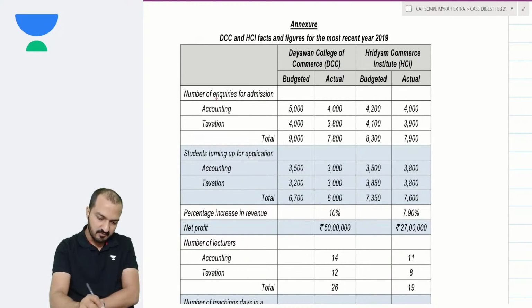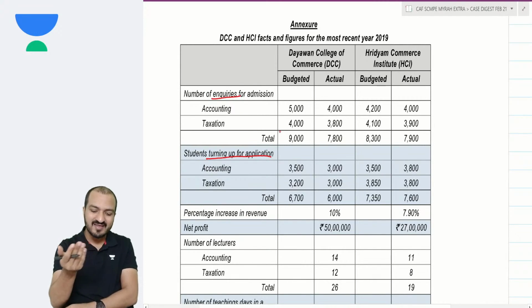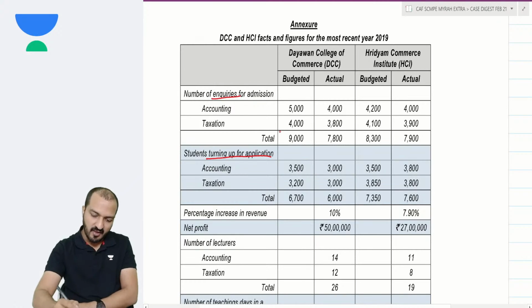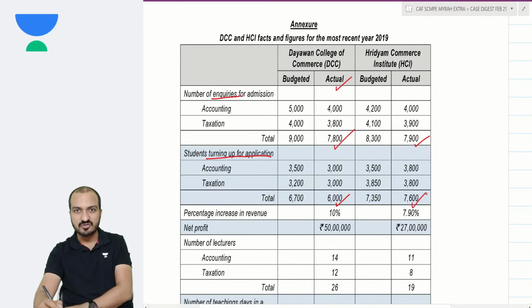They have given the number of inquiries for admission and the students turning up for admission. Out of inquiries, how many turned up for admission? In DCC, out of 7,800 actual inquiries, 6,000 turned up for admission, and in HCI, out of 7,900 inquiries, 7,600 turned up for admission.